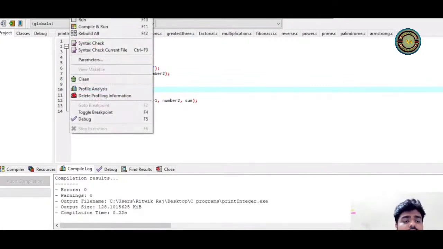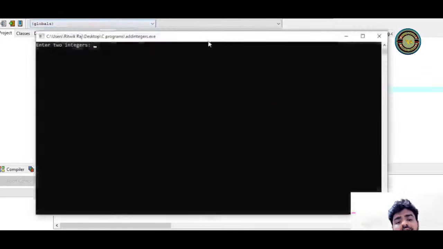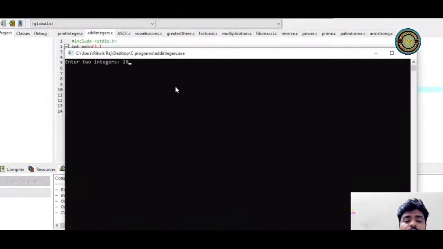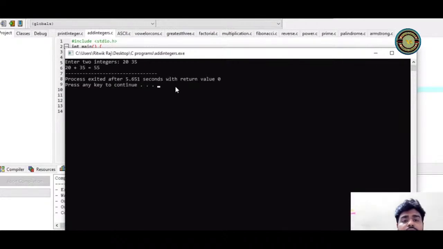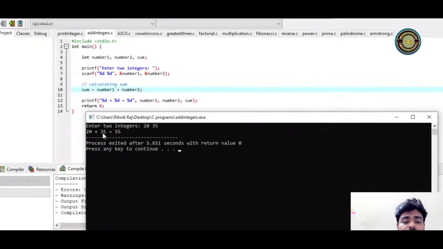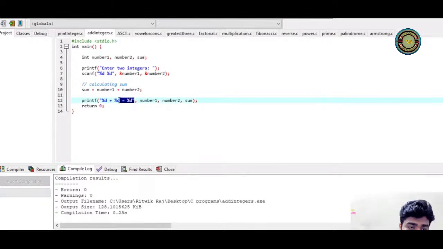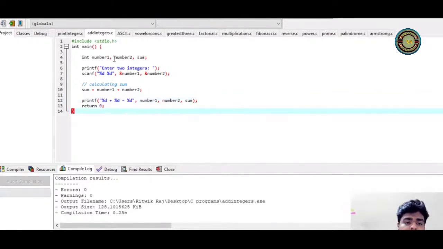So let me execute this and let's see what happens. It is telling me to enter two integers. Let's say I'm putting 20 and 35. Hitting enter will give me 20 plus 35 equal to 55. How is it writing 20 plus 35 equal to 55? Because this is what I've written here. Can you see? This is what makes sure that the presentation is like this.